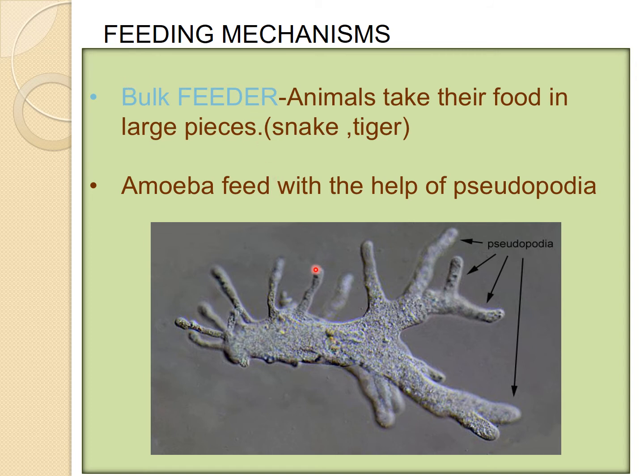Here you can see the picture of an amoeba. Amoeba is a unicellular organism. Amoeba feeds with the help of pseudopodia. See, this is pseudopodia. Pseudopodia are finger-like temporary projections. With the help of pseudopodia, they feed.